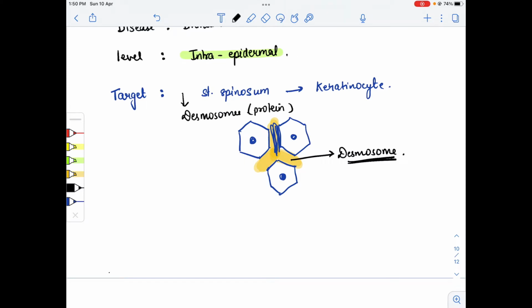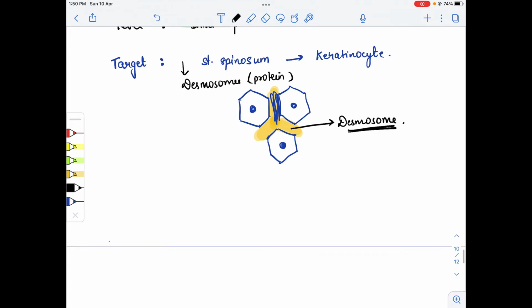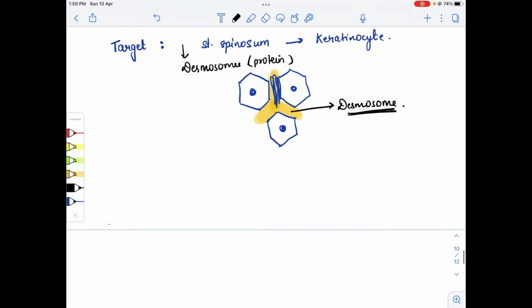Now what process will happen? After the attack on the desmosome, these keratinocytes will become loose. They will no longer adhere to each other. So the process of acantholysis will occur. What do we mean by acantholysis?